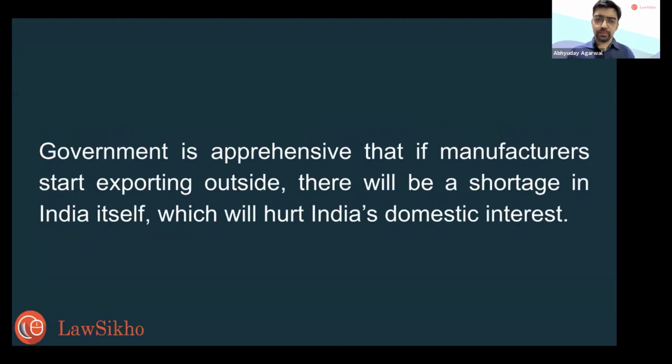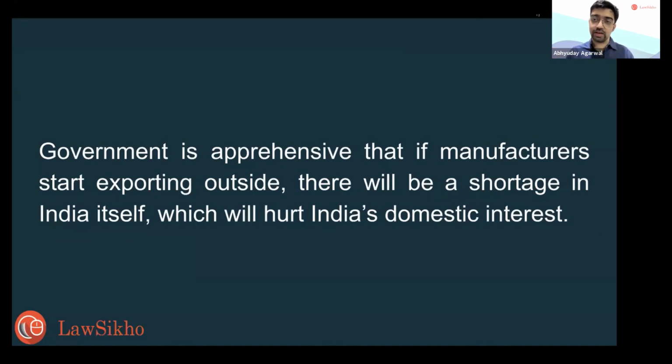The client hasn't gone to the Supreme Court, but I'll just tell you how it comes. The government is very apprehensive. Why? Because if manufacturers start exporting what is needed in India the most, there will be a shortage in India, which will hurt India's domestic interest.